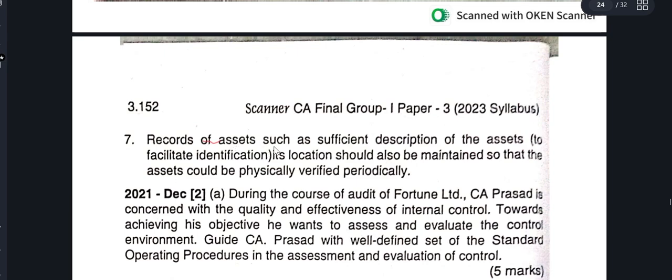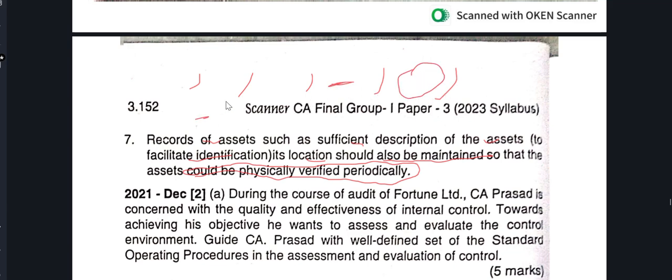Records of assets with a sufficient indication of the assets, to facilitate identification and location, should also be maintained, so that the asset can be physically verified. So, a fixed asset register, that is, a list or schedule of assets, with the date of purchase, purchase invoice, the amount, years of depreciation, and where the asset is located, everything should be there. When we go to that location, the asset should match the existing asset. So it should be in such a format.